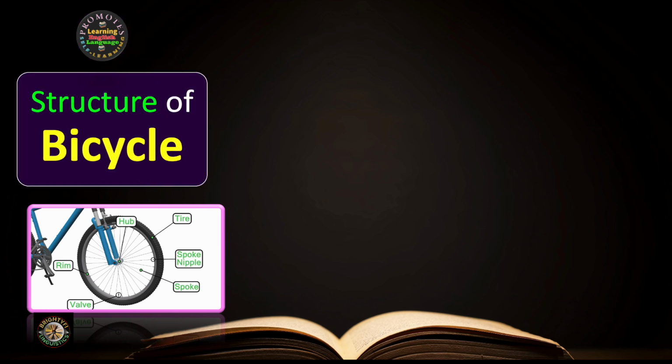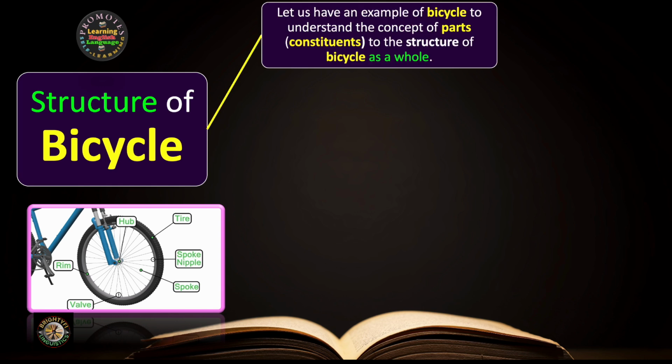We move on to the next point of discussion, that is, the structure of a bicycle as a whole, to understand the concept. Let us have an example of a bicycle to understand the concept of parts, constituents, in the structure of a bicycle as a whole.